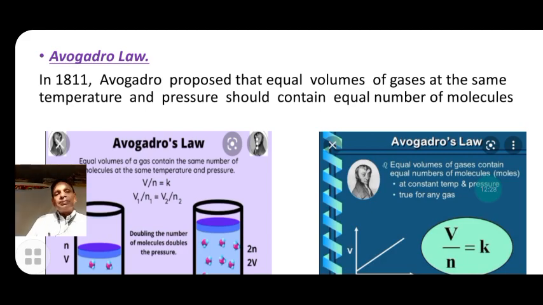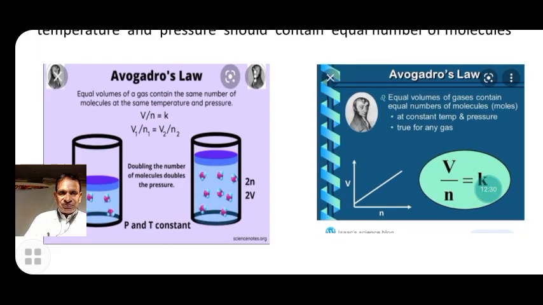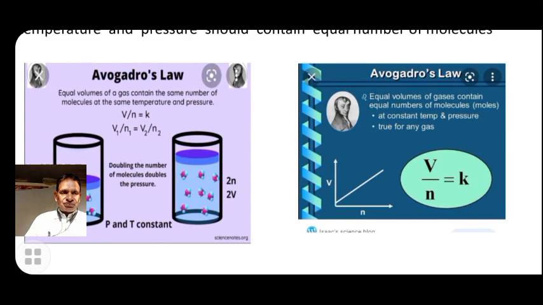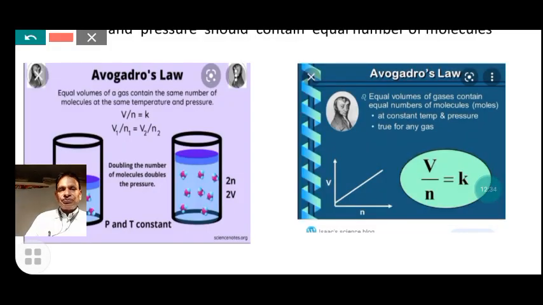The example here. According to Avogadro, equal volumes of gases contain the same number of molecules if the temperature and pressure are constant. Here V is directly proportional to the number of molecules.